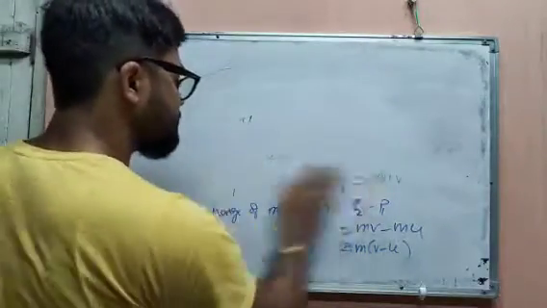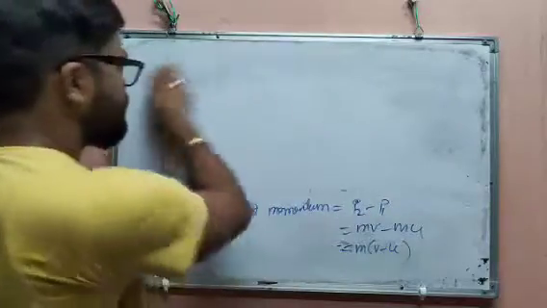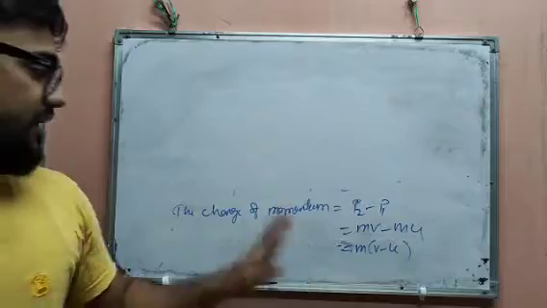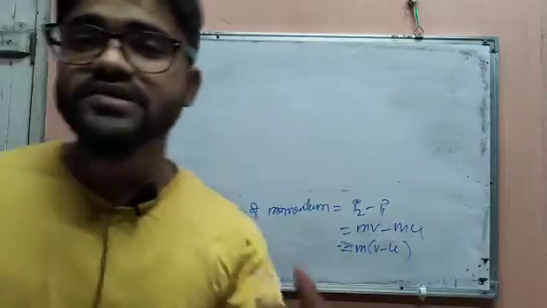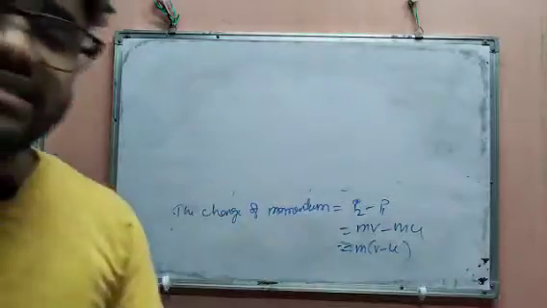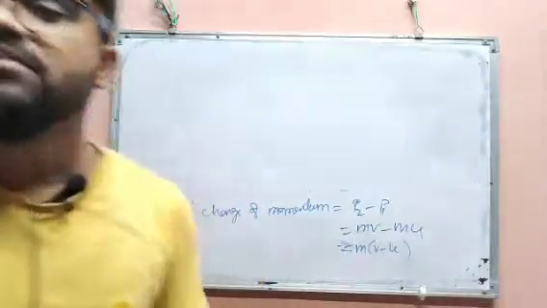Now I am going to add only one word, and this word will change the whole equation. The word is rate of change of momentum. The word rate means there is an introduction of time.